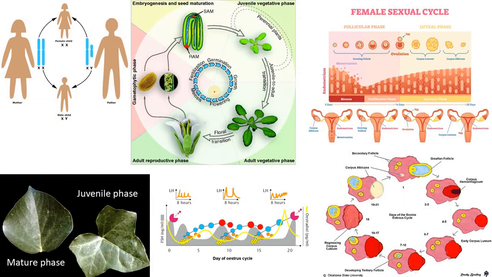pictures, as you can see, this prenatal in plants is the juvenile phase where the growth occurs, especially in the plants. Then transition, then the adult reproductive phase is achieved. This is the adult vegetative phase. And this is the menstrual cycle which occurs in mammals such as apes and human beings. It is a follicular phase and this is a luteal phase. At the end of this cycle, if the fertilization does not take place, then the menstrual cycle goes on.